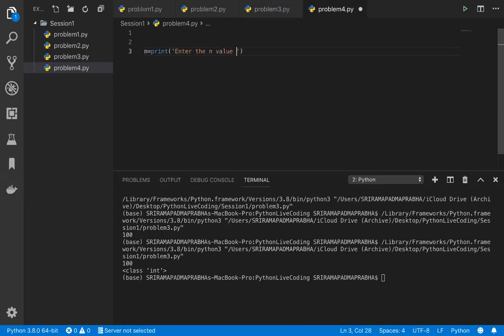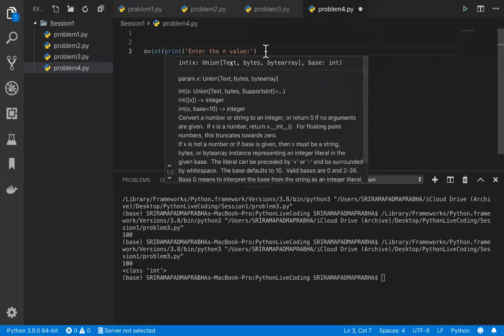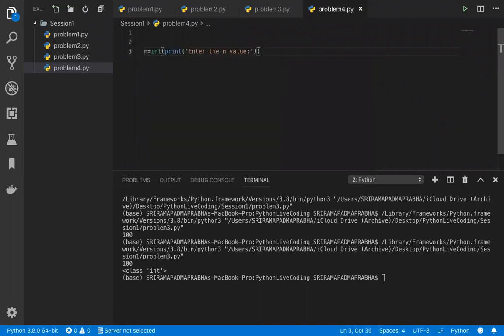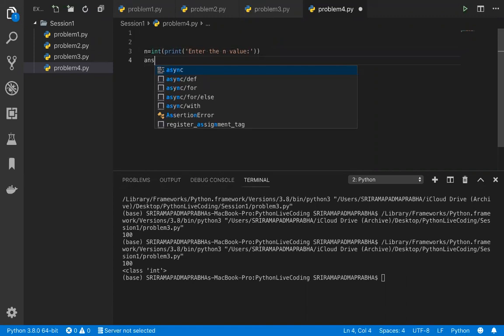So the user will enter this value from the console, and this should be converted into an integer, because we are dealing with integers here, because squaring and all can be done only on integers. Okay, so what I will do is take something called answer. Answer should be an empty dictionary. I am going to define it.